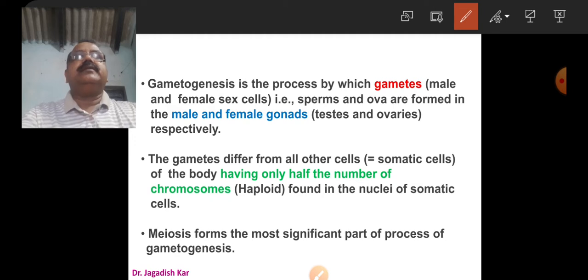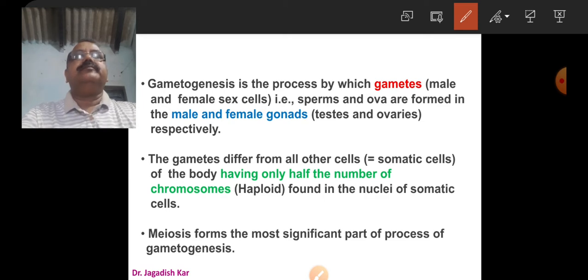The gametes, that is sperm and ova, differ from all other cells of the body because they have only half the number of chromosomes, because they are haploid.